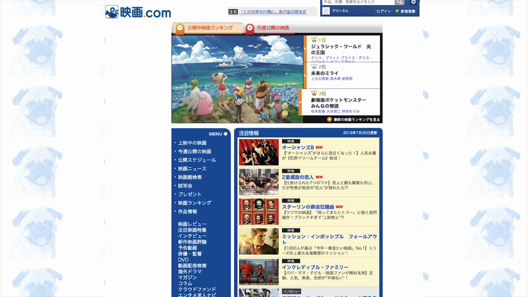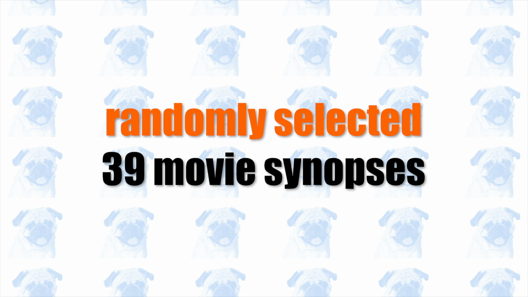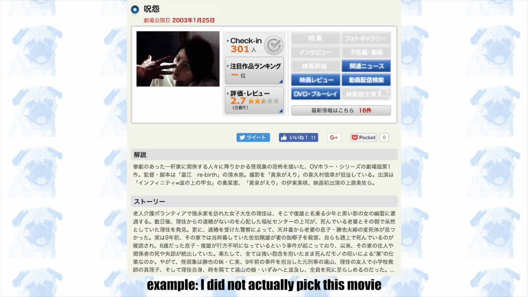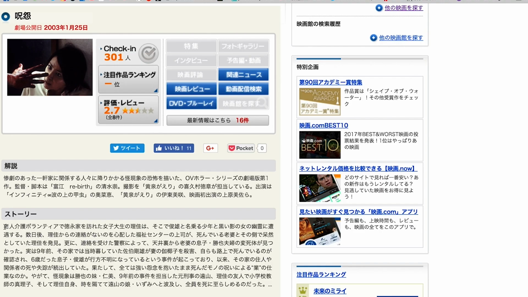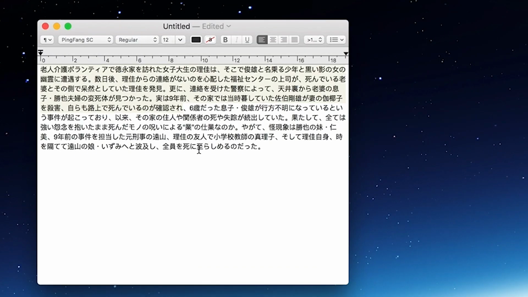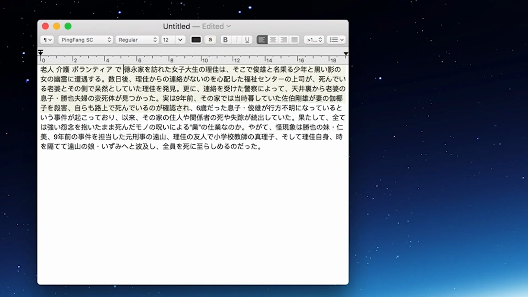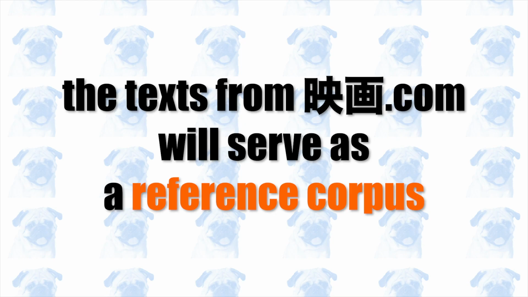I also collected text samples from a website called eiga.com. I have never used this website for any other purposes, so I don't know how popular or how reliable it is. On this website, I randomly selected 39 movie synopses written in Japanese. I copy and pasted each onto a text file, and then I manually segmented each sentence into words. These texts collectively will serve as a reference corpus.